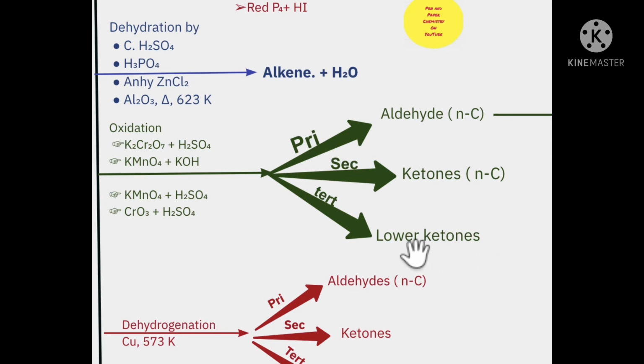So we have the tertiary alcohol getting converted into a lower ketone. That is why I have not put N carbon, because the number of carbon atoms will become less now. Don't worry. Again and again I'm saying the same thing.